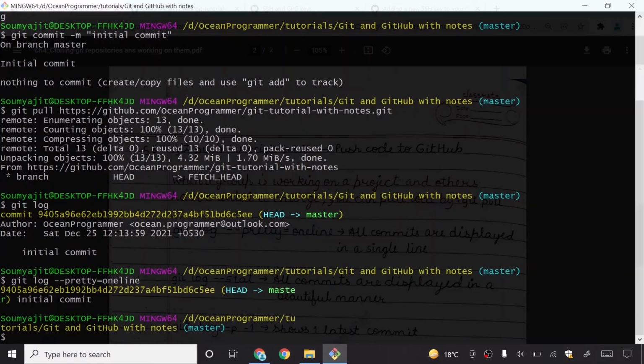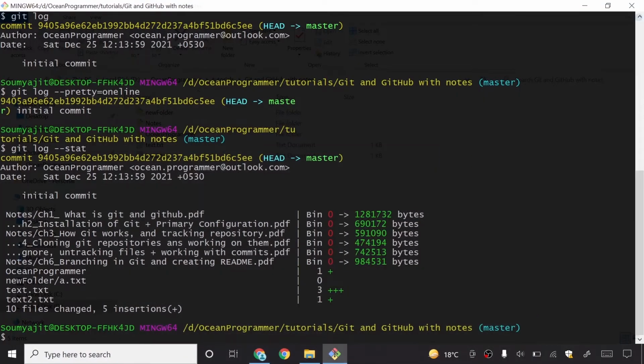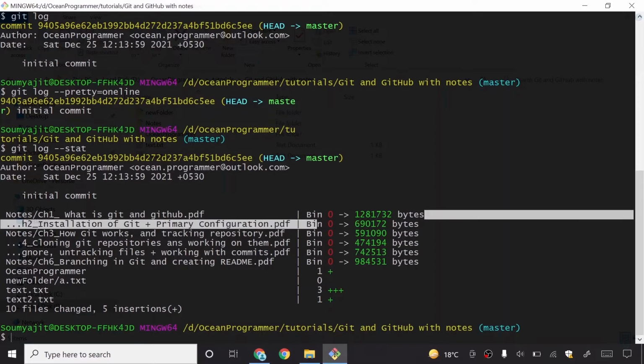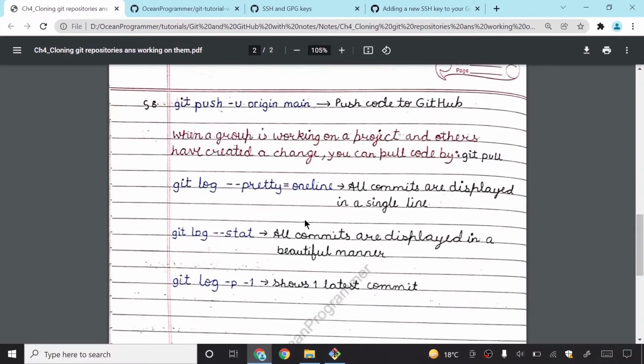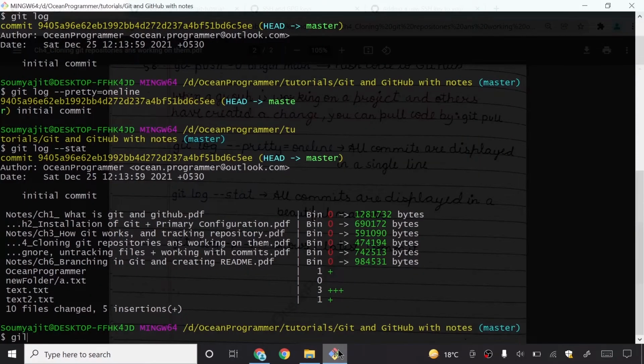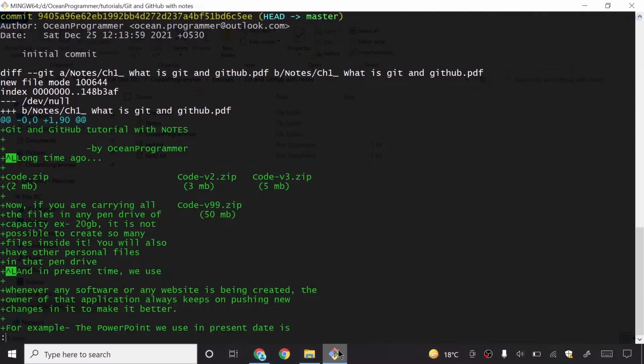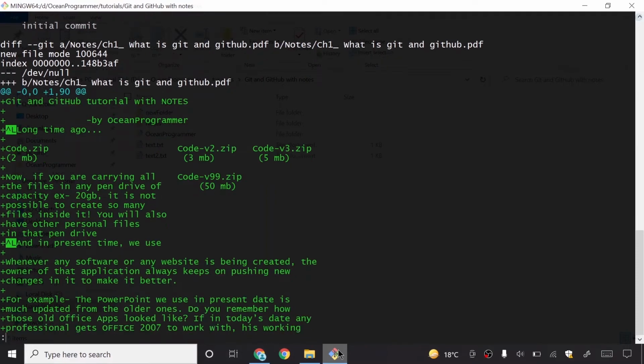And git log --stat, what it does is all commits are displayed in a beautiful manner. By beautiful manner, I don't mean very beautiful. There is another command, which is also showing me some information. Git log -p -1, what it does is it shows the latest commit. And I only have one commit here.